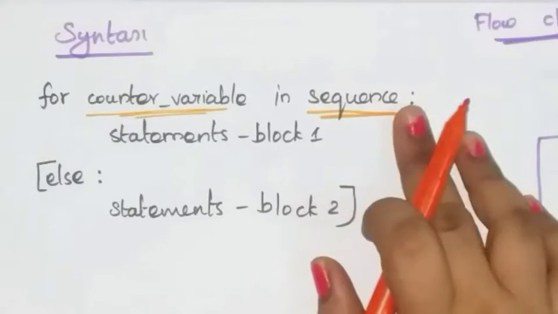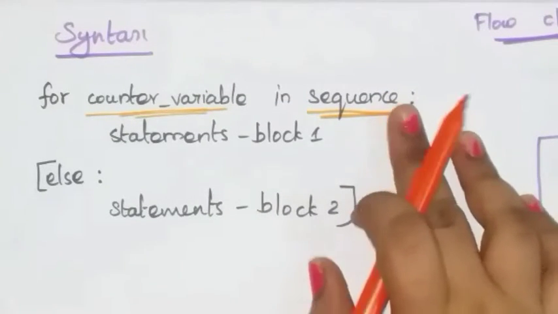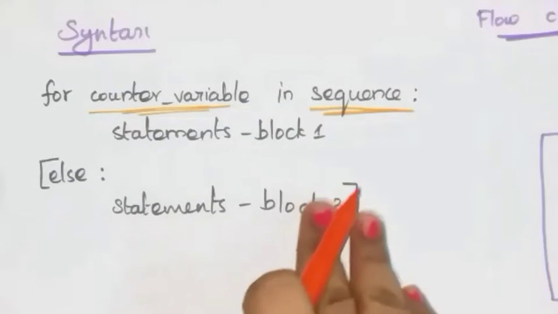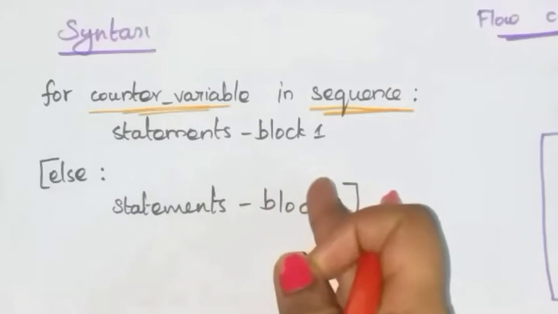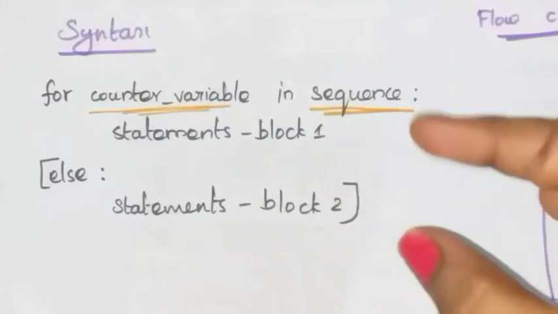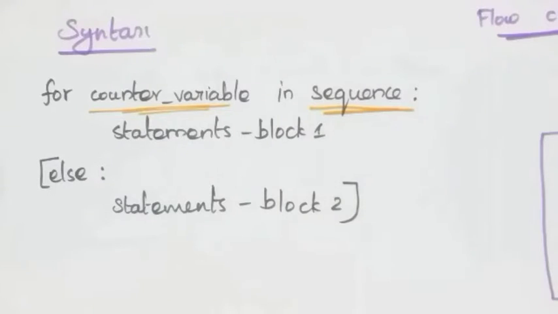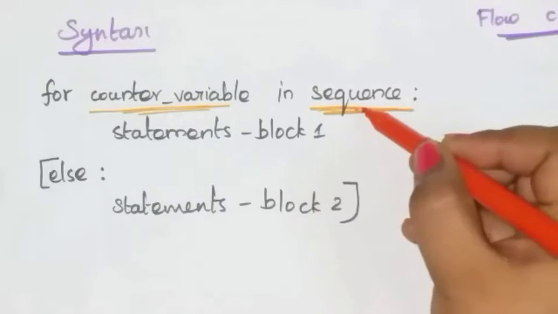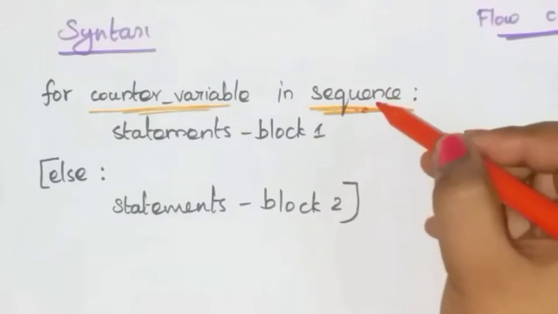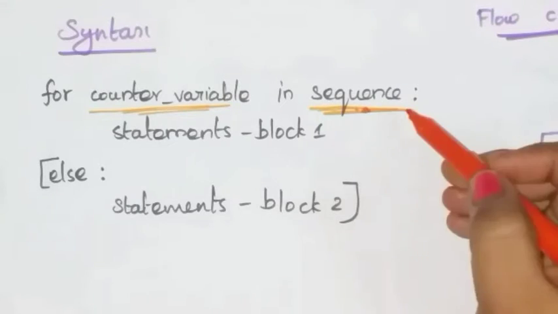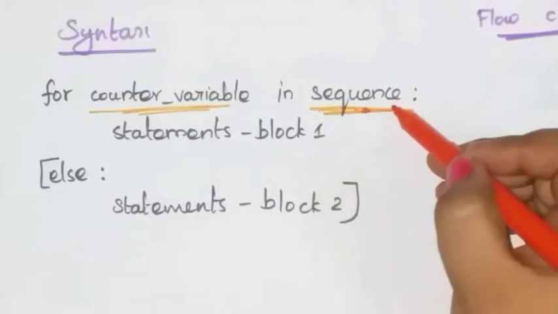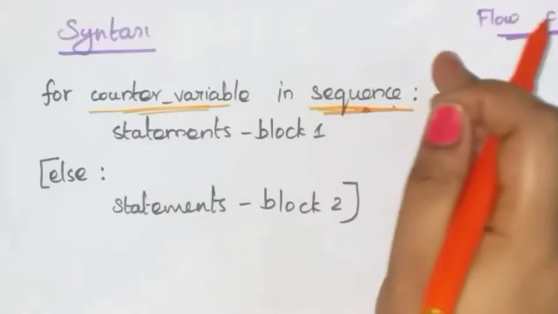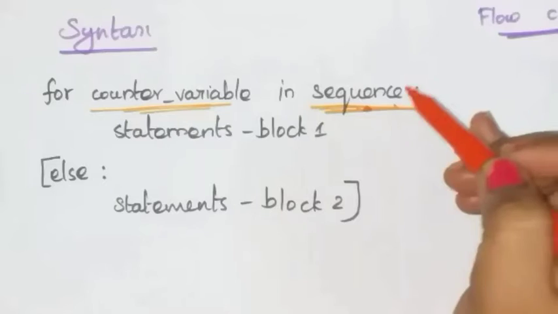Initial means, we already studied in while loop: in a loop, we have to initialize the variable, check the condition, write the statements and increment the value of the variable. So these 4 steps are important, keep them in your mind. In the sequence you have to mention the initial value, the final value, that is the condition, and the increment value. Increment value means you update the value of the counter variable based on that increment value.